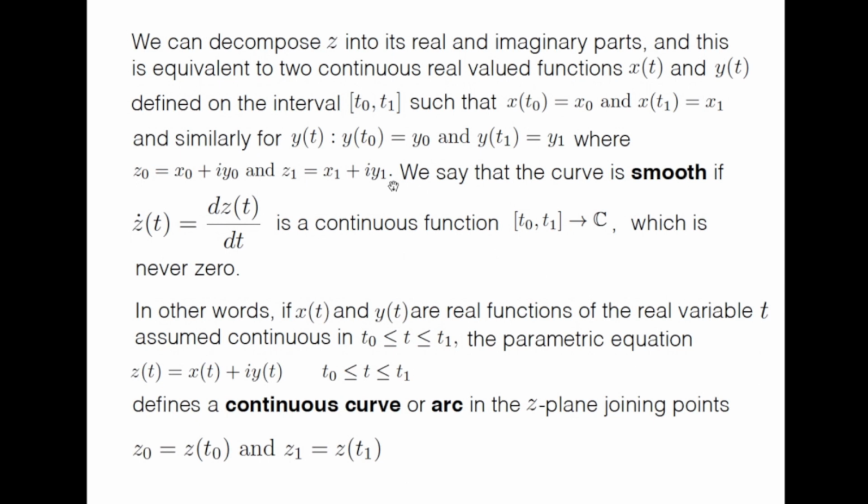So in other words, if x(t) and y(t) are real functions of the real variable t, assumed continuous in this range between t0 and t1, the parametric equation z(t) equal to x(t) plus i y(t), with t between t0 and t1, defines a continuous curve or arc in the z plane joining the points z0, which is z at t0, and z1, which is z at t1.